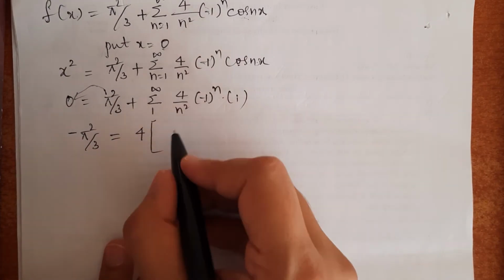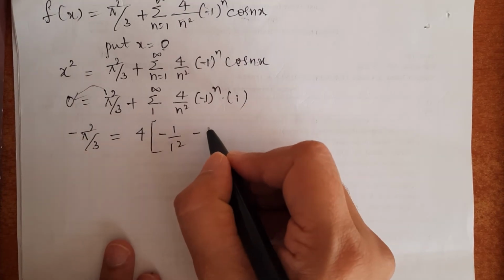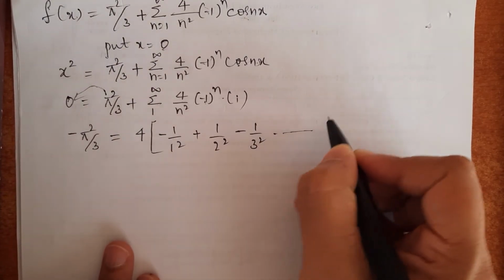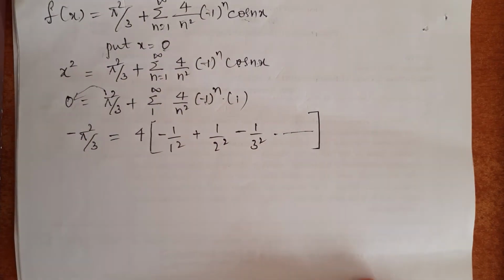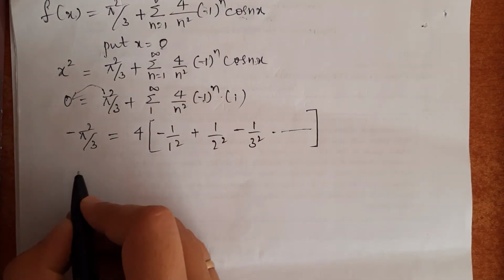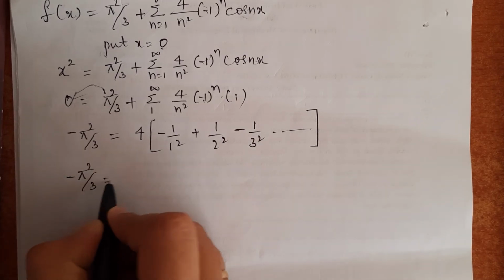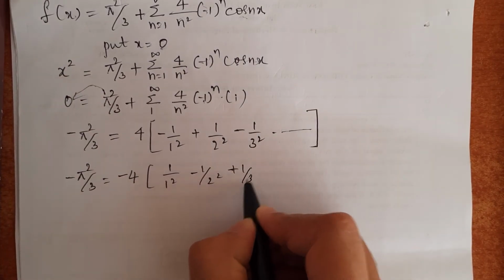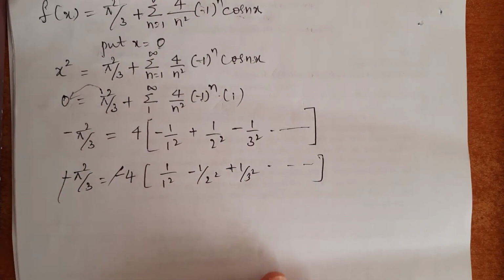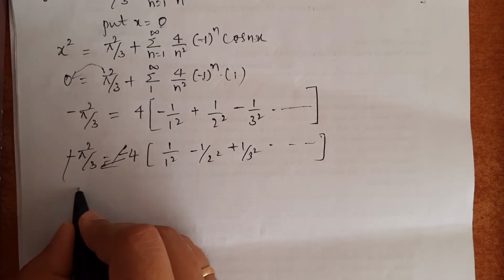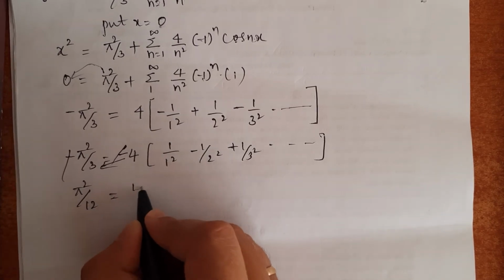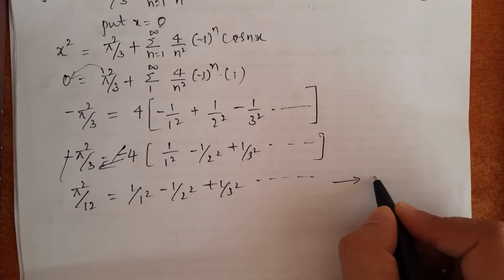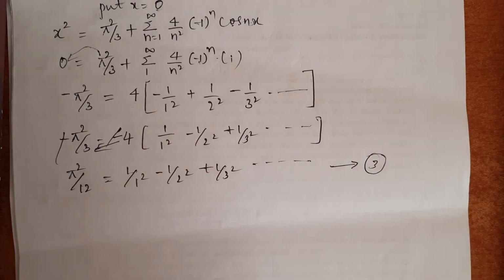When n is equal to 1, I will get minus 1 by 1 square. When n is equal to 2, minus 1 the whole square means plus 1 by 2 square, minus 1 by 3 square, etc. And I can take out the minus sign as common, and I can write it as minus pi squared by 3 equals minus 4 into 1 by 1 square minus 1 by 2 square plus 1 by 3 square, etc. So cancel these two minus signs, and cross multiplication gives pi square by 12 equals 1 by 1 square minus 1 by 2 square plus 1 by 3 square, etc. Let me call this equation number 3. I got the first deduction part.